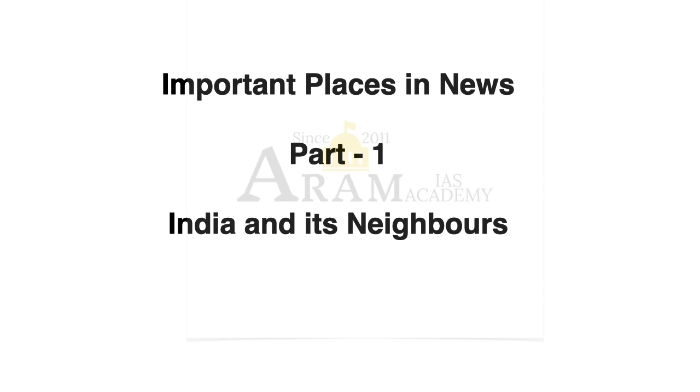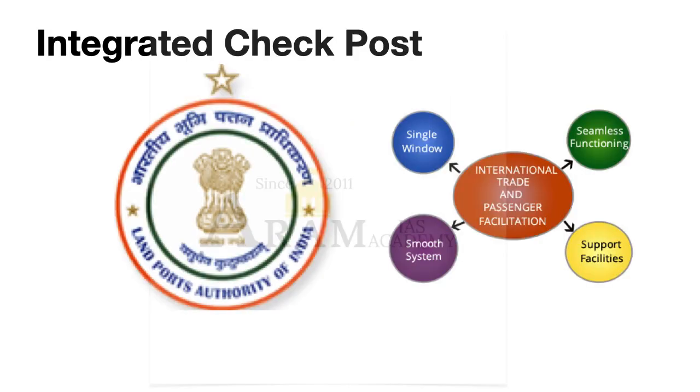To start with, we are going to do integrated check post. What is an integrated check post? See, we have something called seaports and airports. What is happening in seaports and airports? People movement and goods movement. So land port. See, the ICPs, the integrated check posts, are nothing more than land ports.